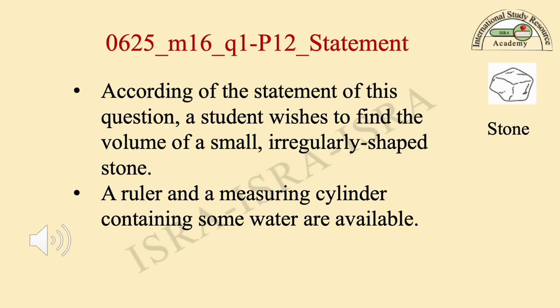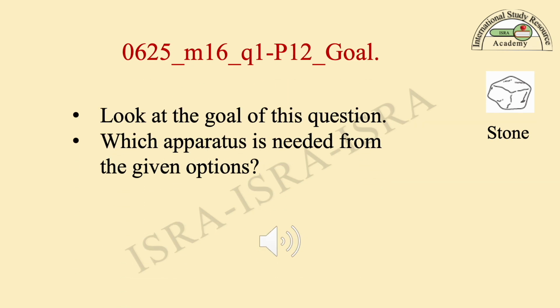According to the statement of this question, a student wishes to find the volume of a small irregular shaped stone. A ruler and a measuring cylinder containing some water are available. Look at the goal of this question. Which apparatus is needed from the given options?